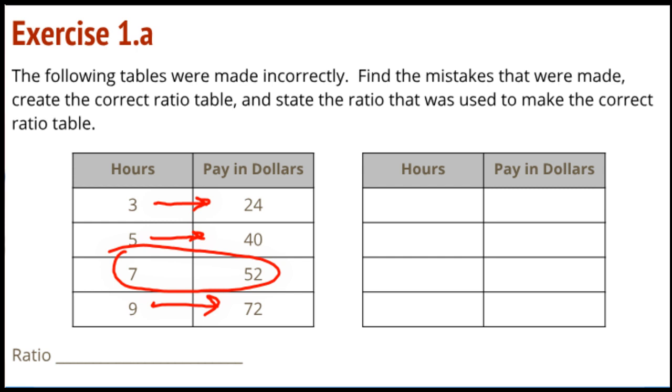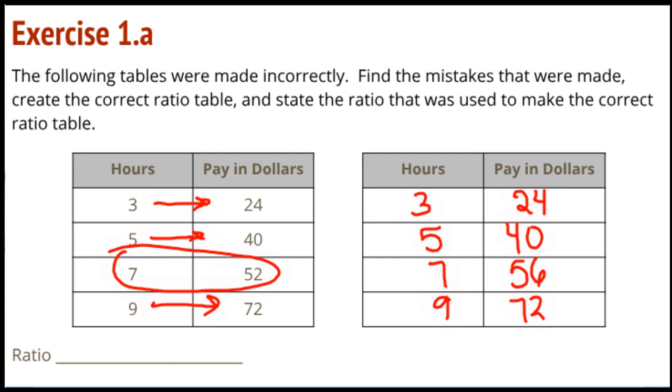So I'm going to come over here and I'm going to say I like the 3 and the 24, and I like the 5 and the 40. The 7 I think should go with 56. 7 times 8 is 56. And then I've got 9 and 72.